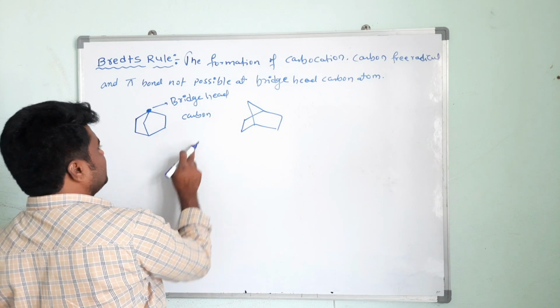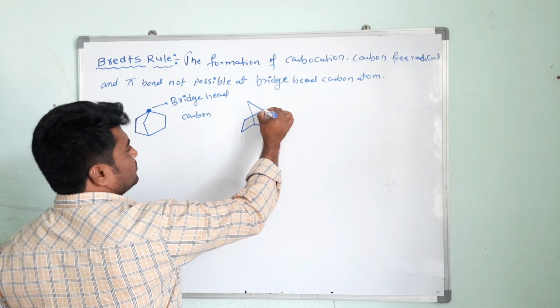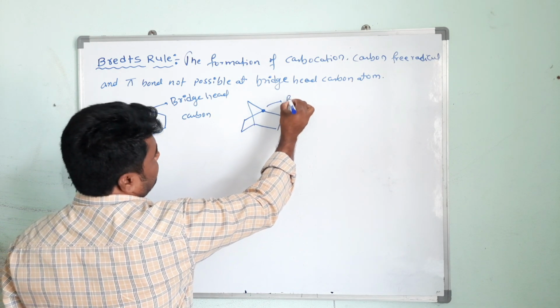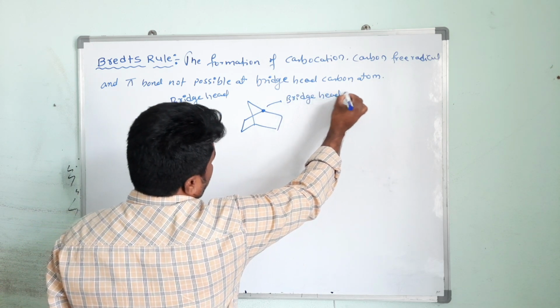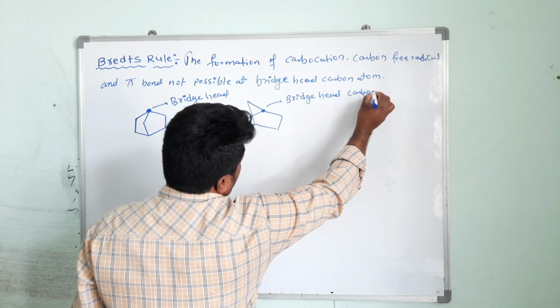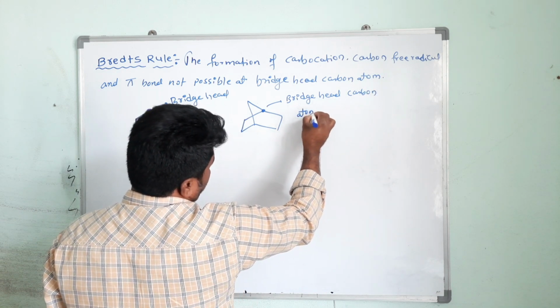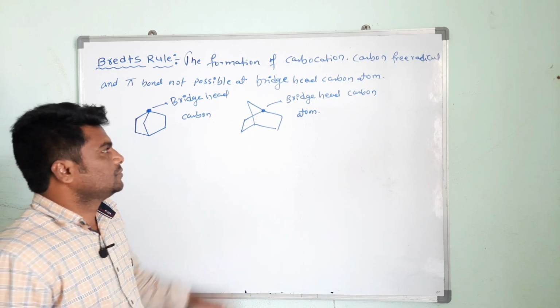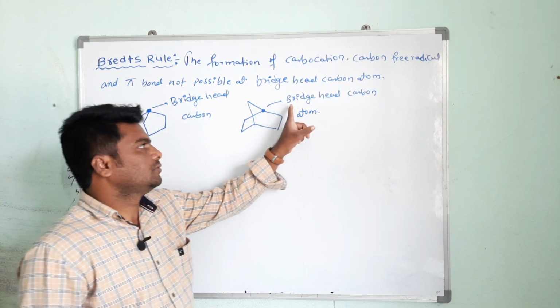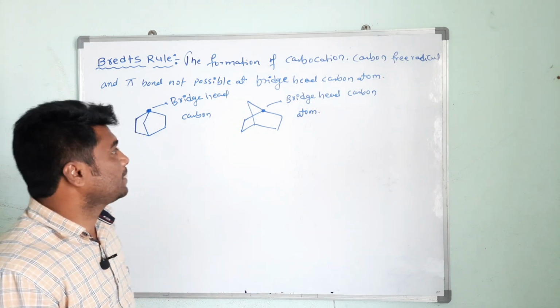Both are same, this one. See here. This is called bridgehead carbon atom. Okay? See, this is what? Bridgehead carbon atom.